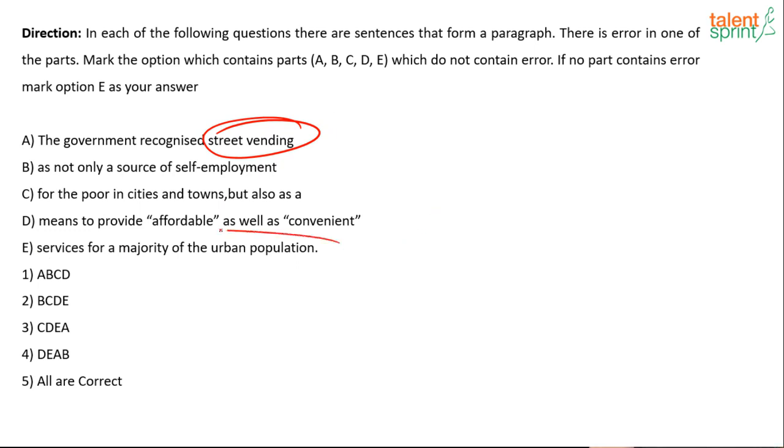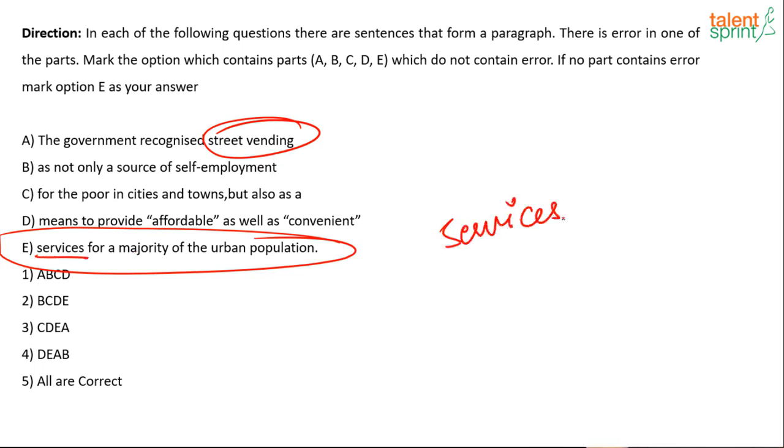Now, if you look at statement E, what do we have in statement E? We have a plural form of services. But why are we using services if we are only talking about one service that is mentioned over here, that is street vending? So it should not be services, it should be service.